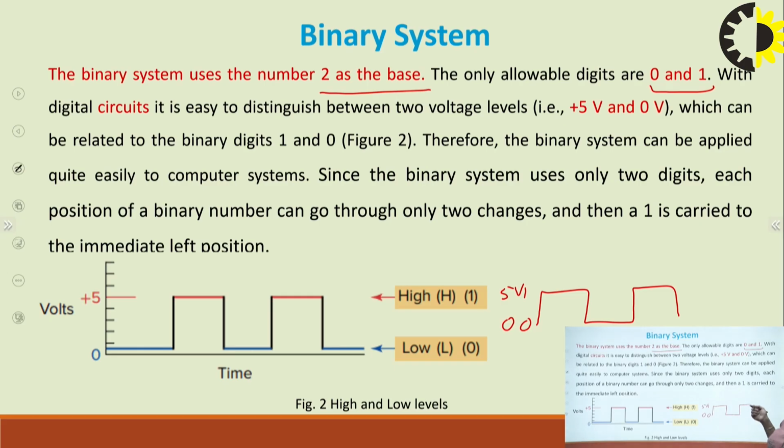This number system uses only 2 digits. So each position of a binary number can go through only 2 changes. Only 2 changes are there, either 1 or 0, right? Or we can say either 0 or 5 volt. So this is represented by the low level and this is represented by the high level.